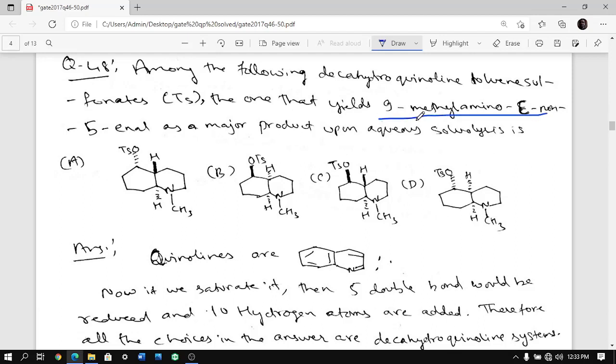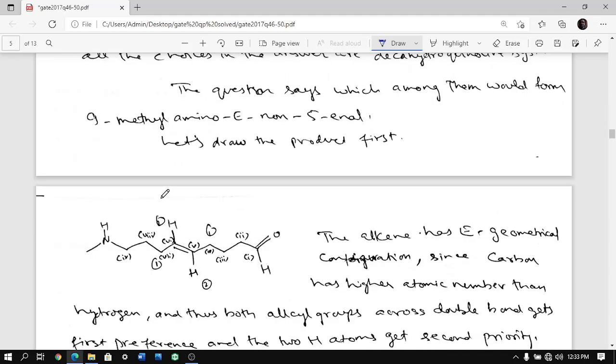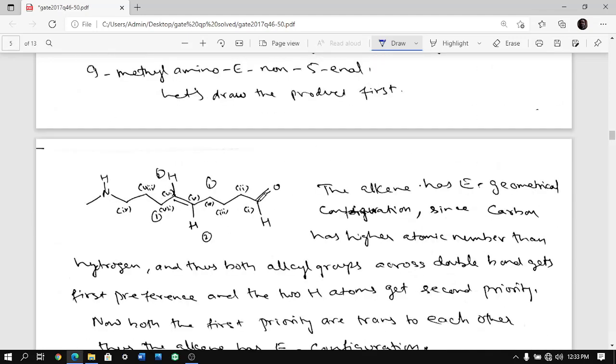The product says 9-methyl amino. So at position 9 I am having amino methyl, and I am having non-E. E means E alkene, which is of E configuration. E means across, trans. E-non-enal. Best will be just draw non-enal. So enal, al is aldehyde.